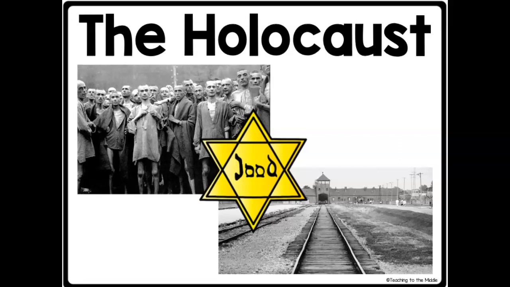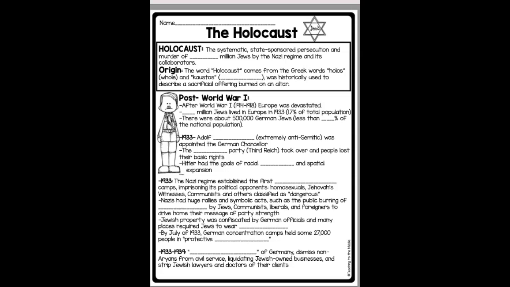In this video we're going to go over the Holocaust, what it was and why it happened, and what occurred during this time period. You should have a note sheet that looks something like this. It has some fill-in-the-blank areas. You're also going to need some colors for some color coding, so be sure to check where your teacher posted the directions for what to color, how to color, and how many colors you will need for your particular notes.